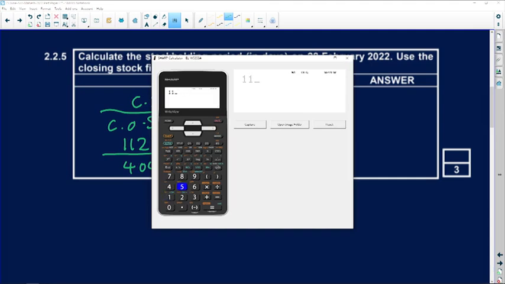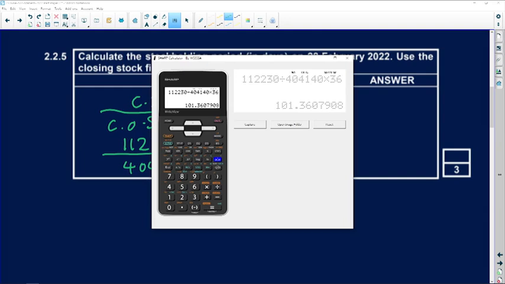So 112,230 divided by 404,140, times 365, and that gives us 101.